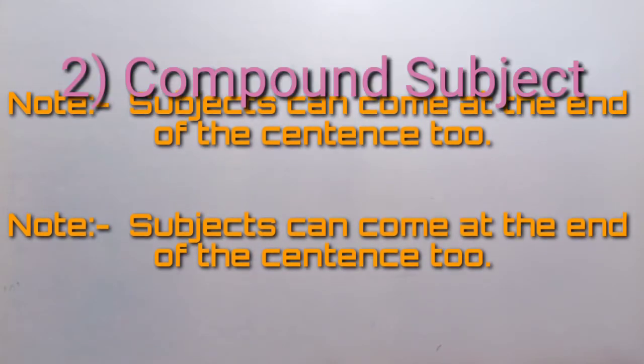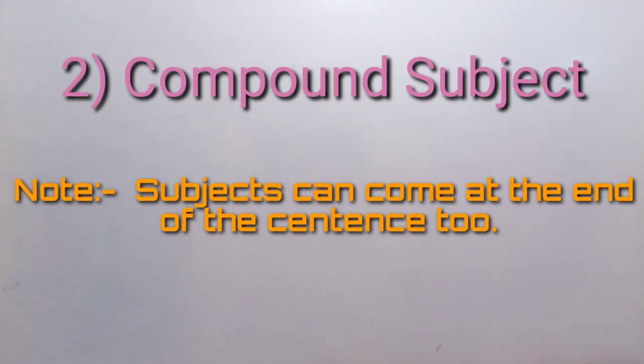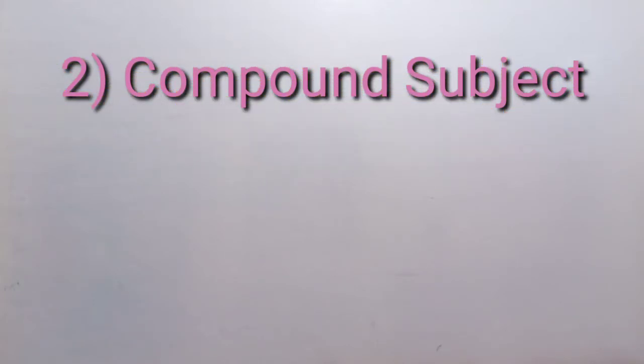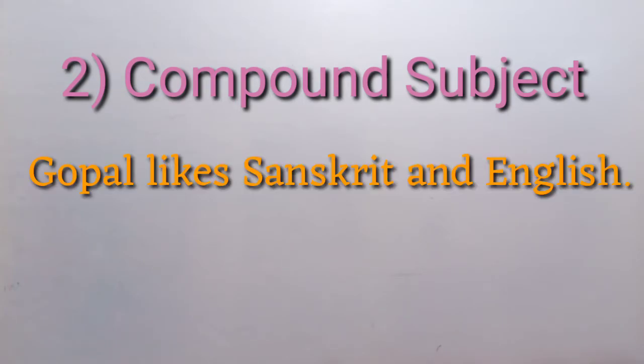Noun is used as compound subject also. It may be the common noun, it may be the proper noun, or it may be any noun. All nouns can be used as subject or as the object. For example, we have already seen Gopal likes. Gopal is a proper noun, but that is a noun. And so, noun is used as compound subject.